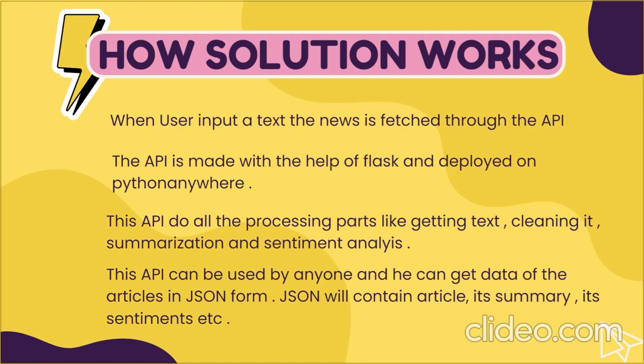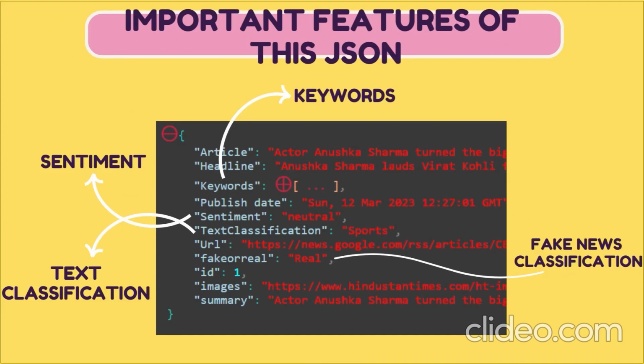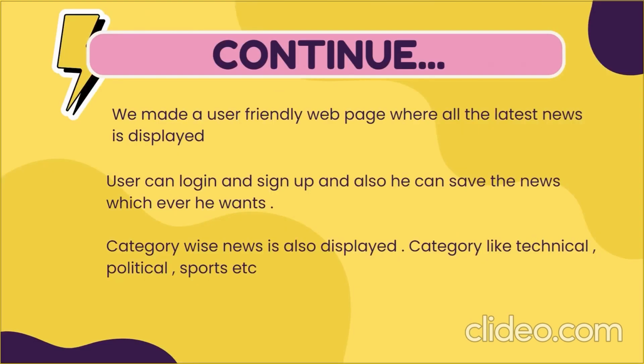Let's have a look at how the JSON will look. It will include the following fields: articles, headlines, keywords, publish date, sentiment, text classification, URL, fake or real, ID, images, and summary. The keywords, sentiments, text classification, and fake news classification are the important fields of this JSON because these are the output of the heavy models applied on the text, such as the BERT model and DistilBERT model. Then we made a user-friendly web app to display all the latest news. Users can also log in and sign up, and all the features discussed earlier are included. Now Medha will continue explaining the UI and functionalities of the web app.